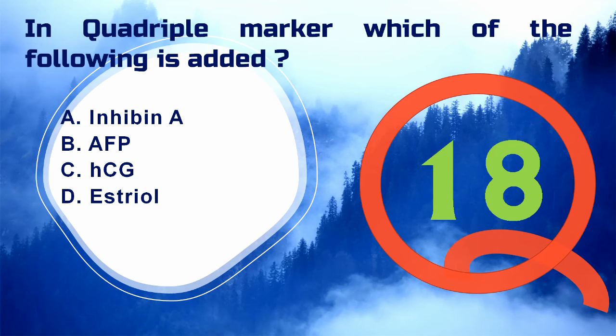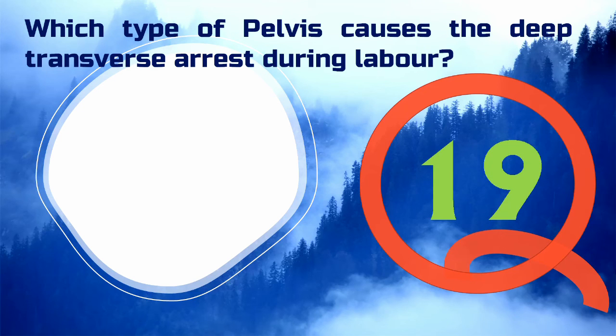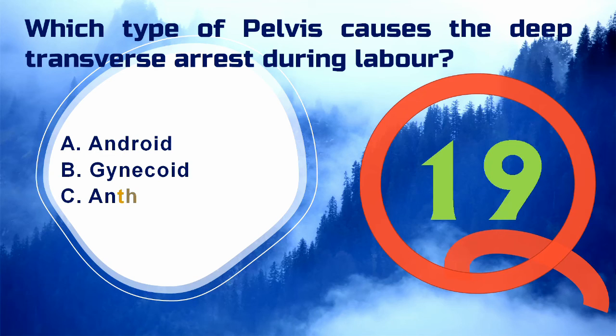Next question. Which type of pelvis causes deep transverse arrest during labor? Option A, android, option B, gynecoid, option C, anthropoid. Deep transverse arrest is a mechanical obstruction of labor in which the fetal head is unable to rotate from occipito-transverse to occipito-anterior position because of the flatness of the shape of this pelvis. The internal rotation of the vertex can be limited, and this causes deep transverse arrest.